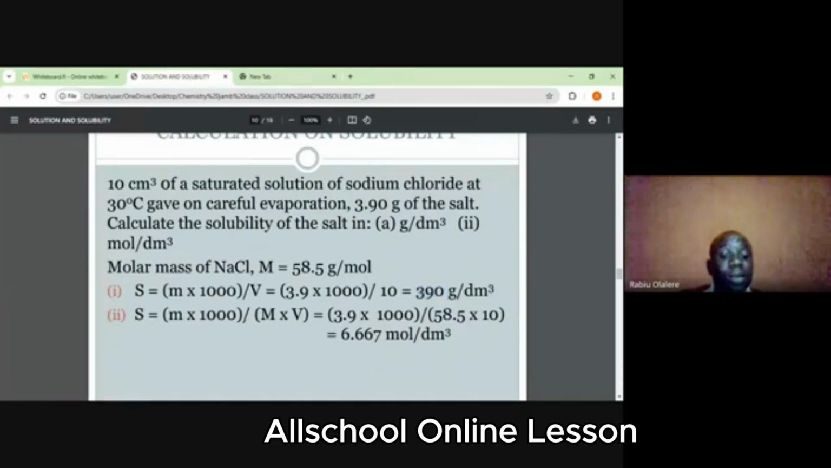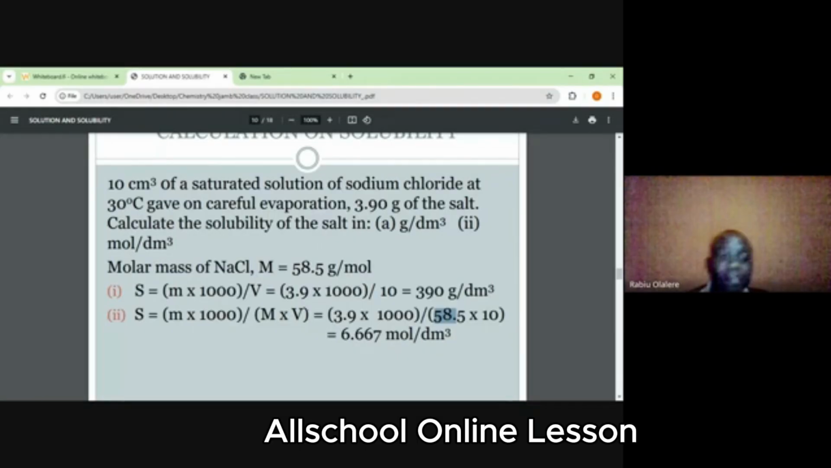Then in mole per dm cube, solubility is mass times 1000 divided by molar mass times volume. So the mass is 3.9 times 1000. The molar mass of the salt is 58.5. Then volume times 10. So when you solve this math, you have 6.667 mole per dm cube. So those are the two ways solubility can be found.